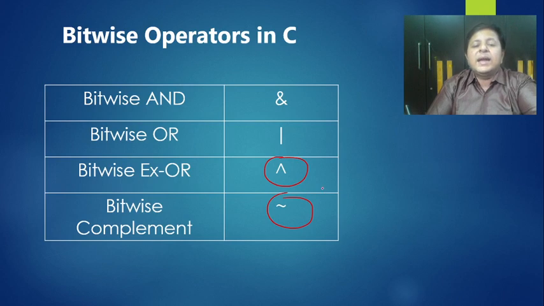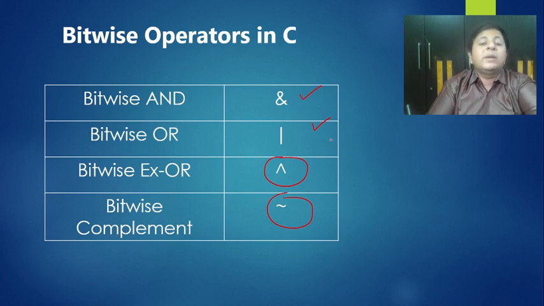Now obviously it will be good to know about their tables. But as far as bitwise AND and OR are concerned, I hope you know it from logical operators. It remains the same. Only, logical operators work on true or false, while bitwise AND and OR work on zeros and ones because they work on bit patterns.